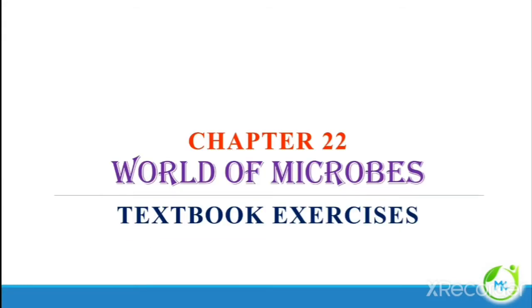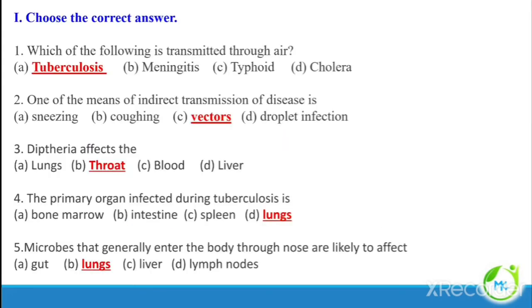In this class we are going to see 9th standard biology chapter 22 World of Microbes textbook exercises. First choose the correct answer. Which of the following is transmitted through air? Of the given following, tuberculosis is transmitted through air.